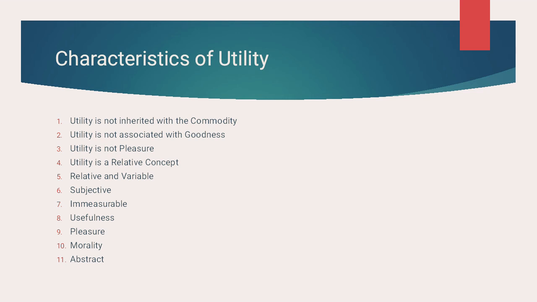For example, if a person is disappointed with life and wishes to commit suicide, then he may take poison to end his life. But everyone does not want poison. It does not have goodness, but it possesses utility for the person who is trying to commit suicide.